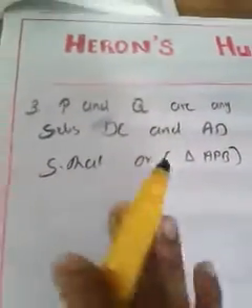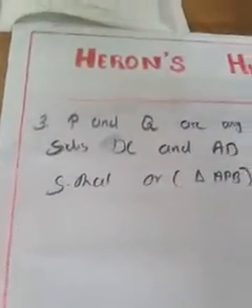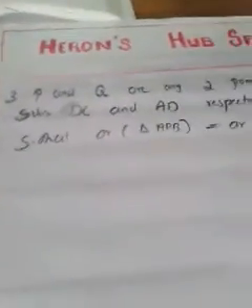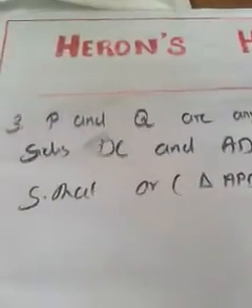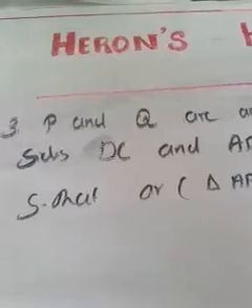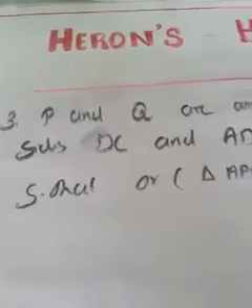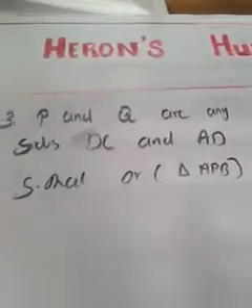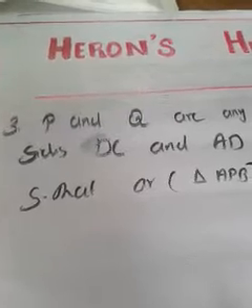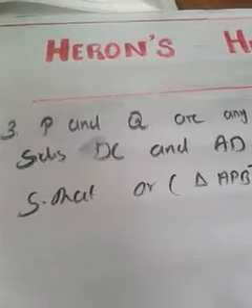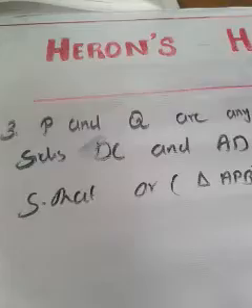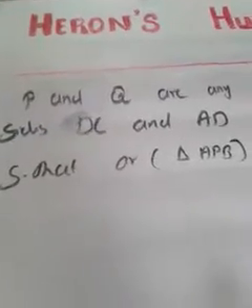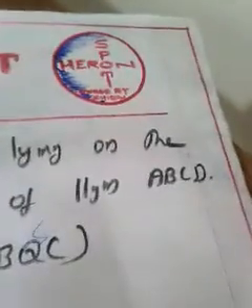I have to draw a figure according to this question, because there is no figure given with it. So my aim is to draw a figure first. If the question is out of 4 marks, once you draw a figure you will get minimum half a mark, maybe even 1 mark if the figure is correct. Anyway, parallelogram ABCD is there, so let me draw parallelogram ABCD first.